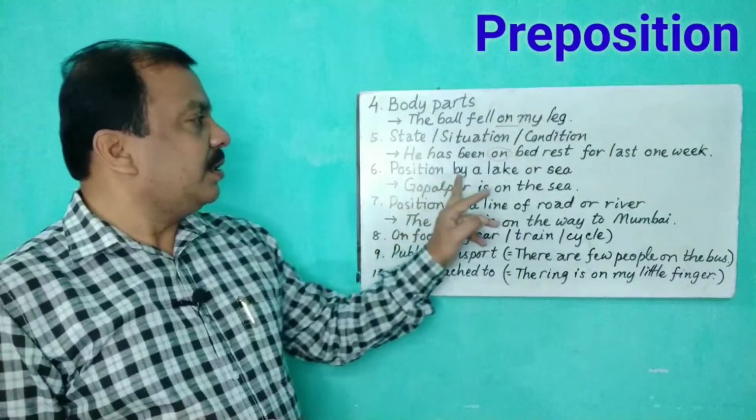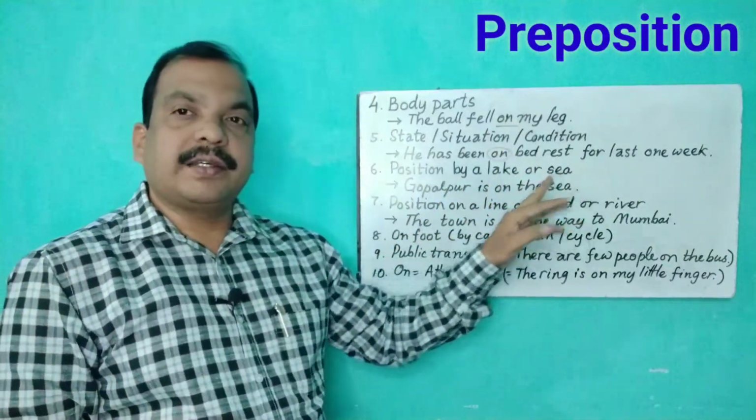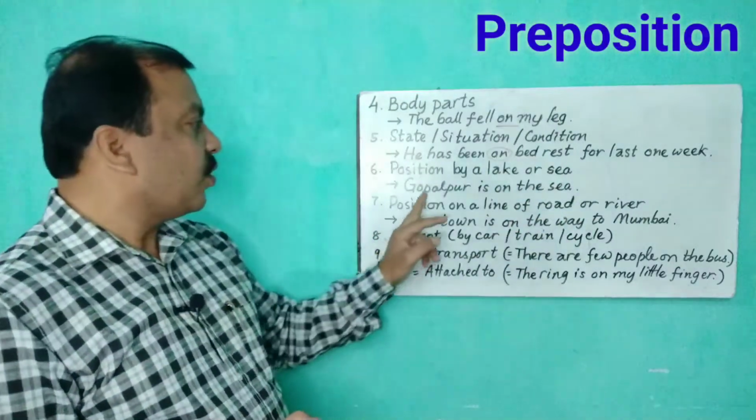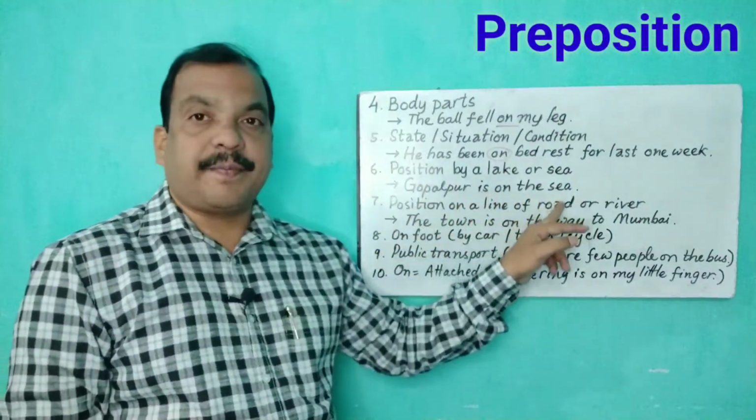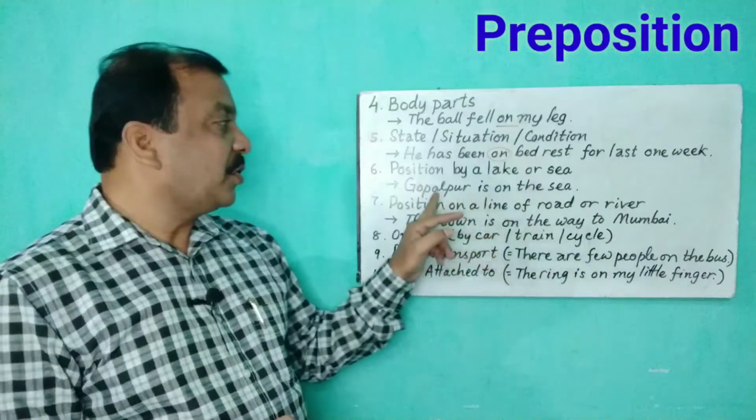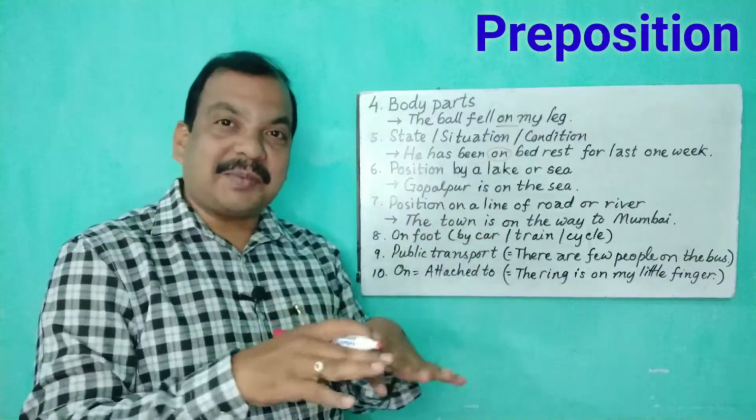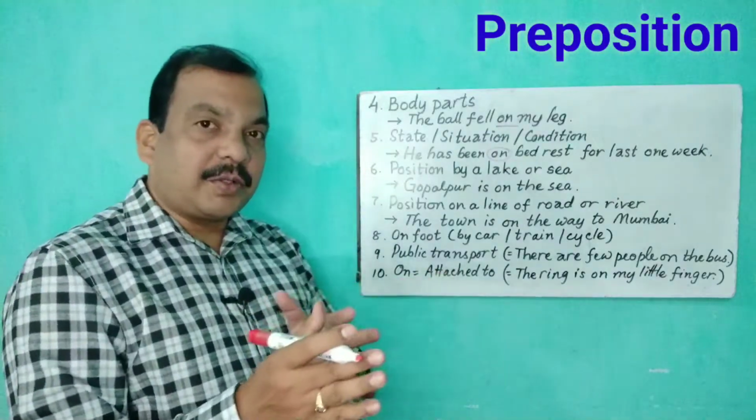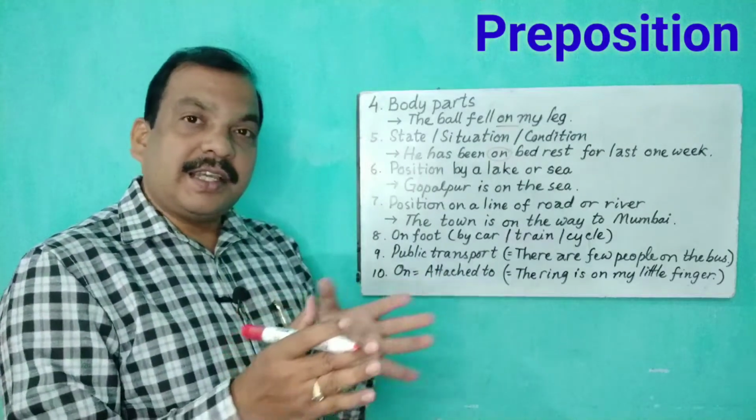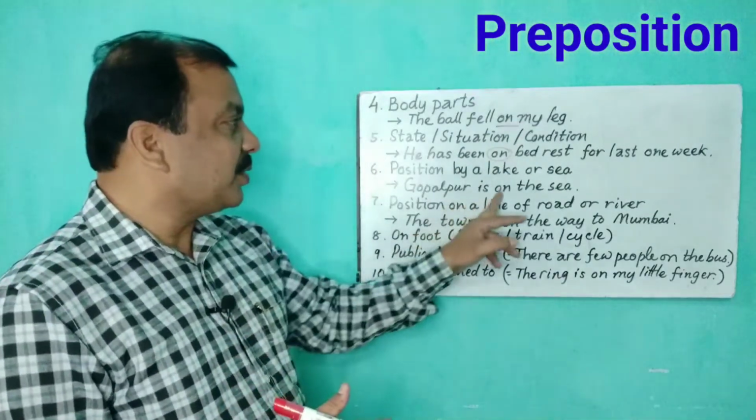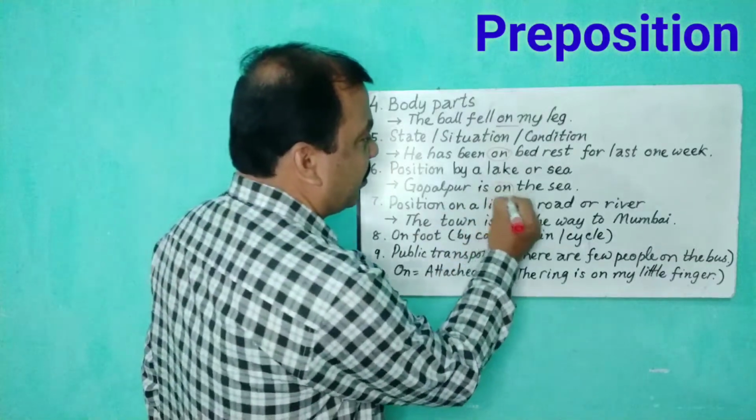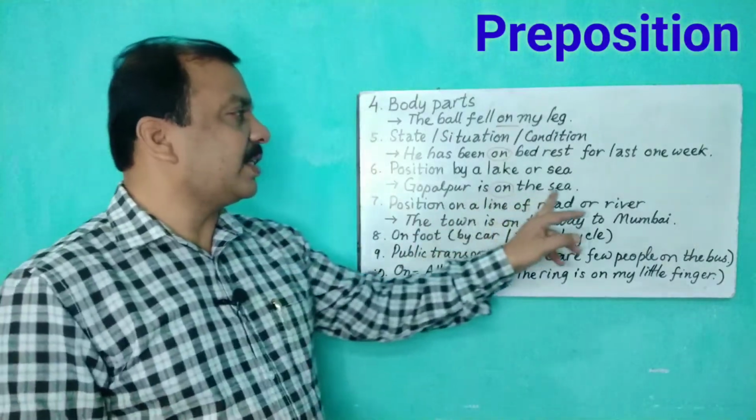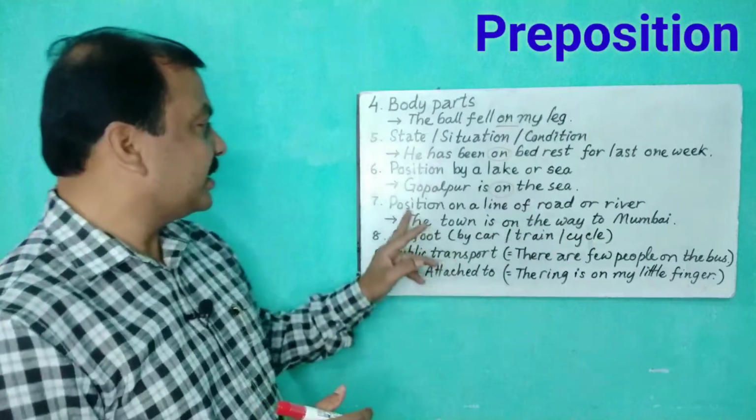Then position by a lake or sea. Generally we use this. Gopalpur is on the sea. Okay, so here Gopalpur is not on the surface of the sea. Not on the surface of the sea. In order to say beside the sea, by the sea, we use on, preposition on. So Gopalpur is on the sea means it is beside the sea.